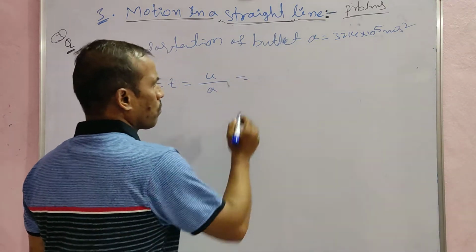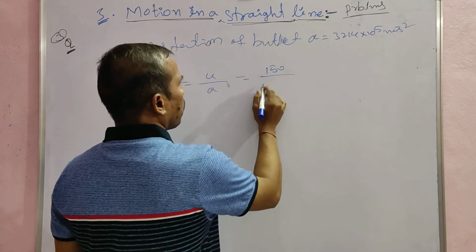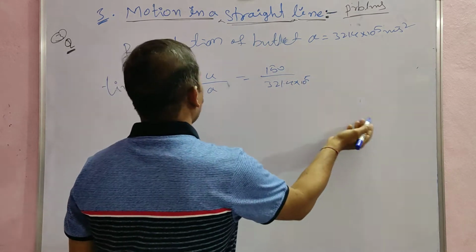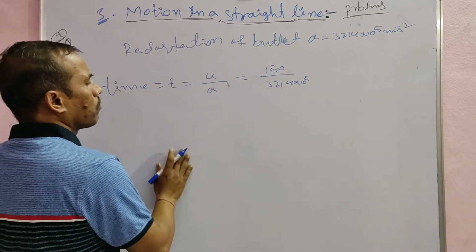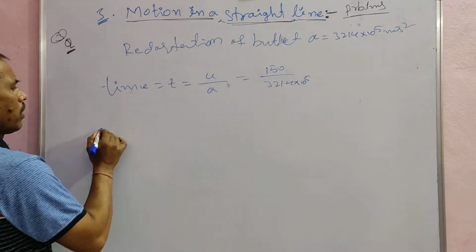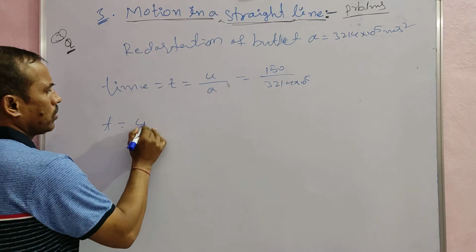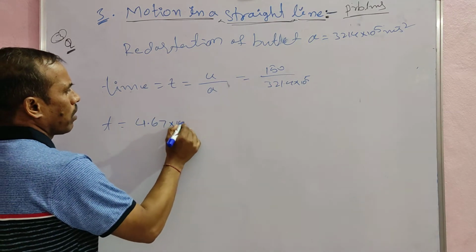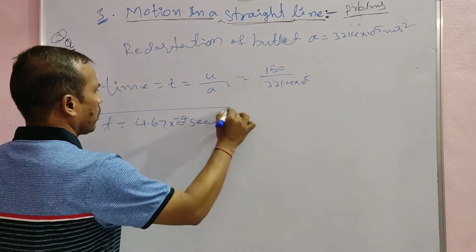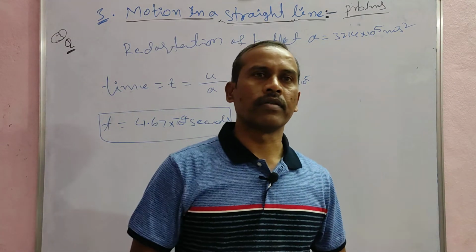that value is u is equal to, your u value is 150 by here a value is 321.4 into 10 power 1. So this is a retardation, the time taken for the bullet to come to rest after striking. So here t is equal to, after this is simplifying, after we will get here 4.67 into 10 power minus 4 seconds. Okay, this is a time taken for the bullet to come to rest after striking the tree.